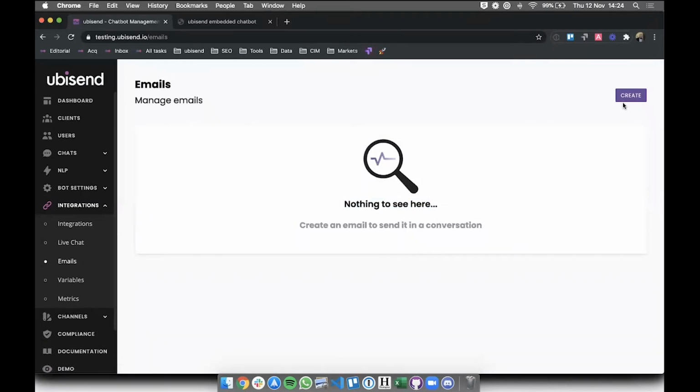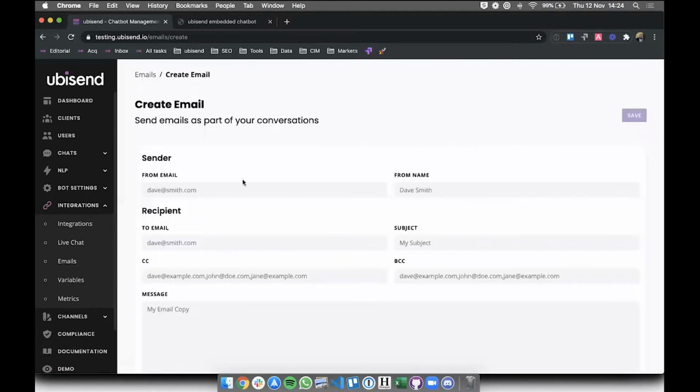Okay, so within the UBSend platform, you can build emails straight from the platform, which is obviously super exciting. I never thought that emails would be really exciting, but for some reason, I really like it. So you could send emails from the platform to whomever. So what I can do here is create an email from my chatbot. Let's say this is from chatbot at ubsend.io.